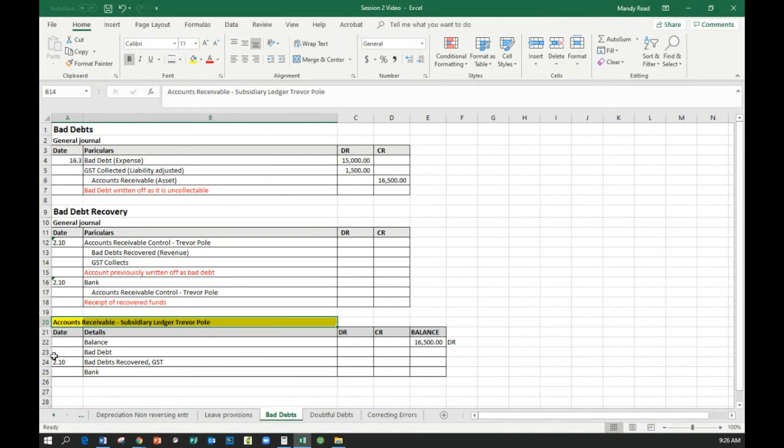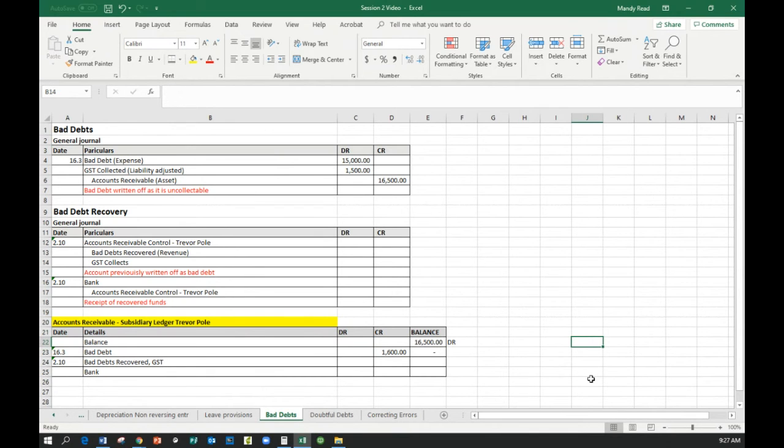He's never going to pay us this money. So on the 16th of the 3rd, we were notified that he is not going to pay us the money because he has gone to Brazil. So we have taken $16,500 out of his account, therefore reducing his account to $0.